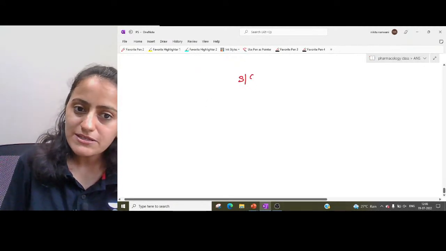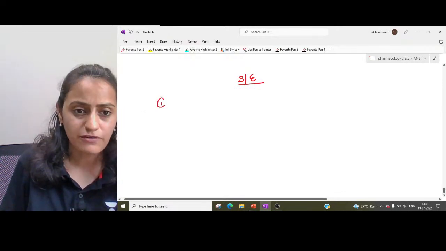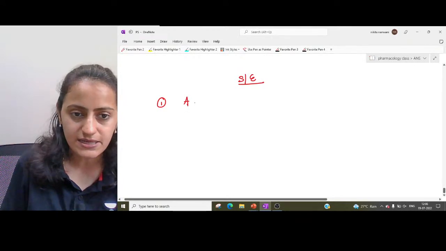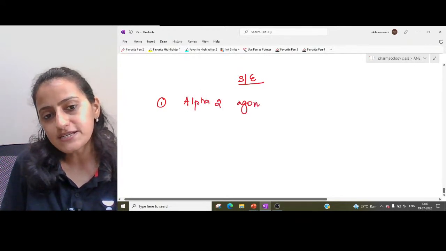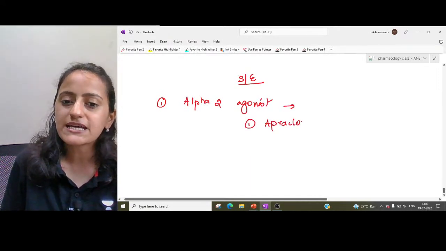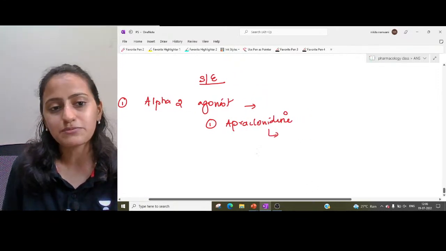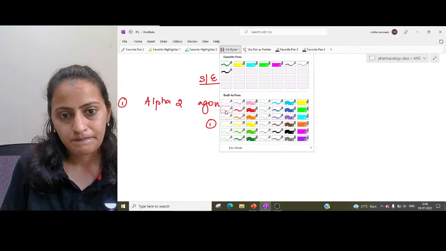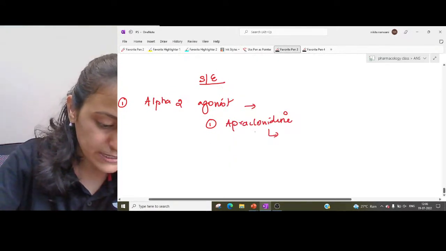Okay. Now coming to the side effects of these drugs. What are the side effects of these drugs? Let's start with ABC, that is your alpha 2 agonists. Which were the alpha 2 agonists? Apraclonidine and brimonidine. Tell me, what side effect do we see with apraclonidine?